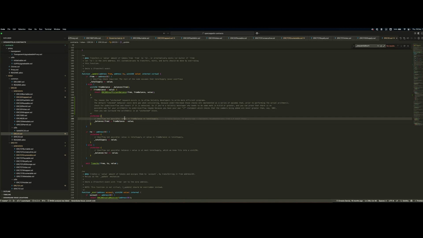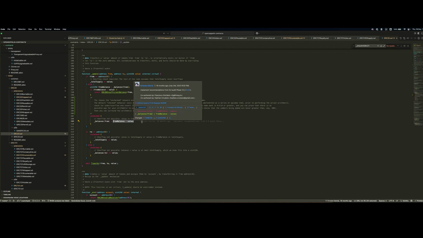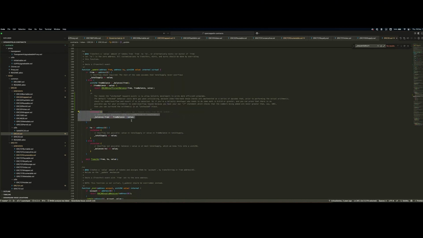But because in this case, we know that the value is less or equal to the from balance and less or equal to the total supply, this means that this subtraction operation can never go below zero. So we can efficiently perform an unchecked operation here.